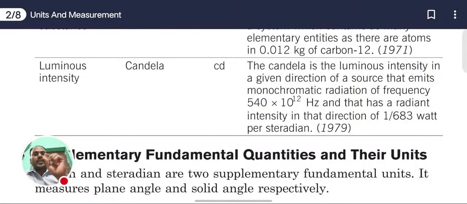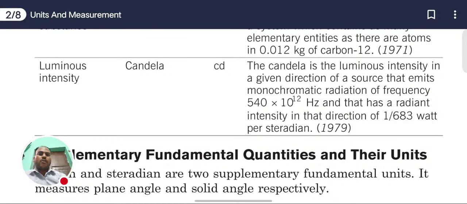When we provide the source of light, the light has photons, and every photon is emitted. They have taken monochromatic light. Monochromatic light means what? Only one color. Mono means one, and chromatic means color. So they have taken one-color light radiation, of a frequency of 540 × 10^12 hertz.